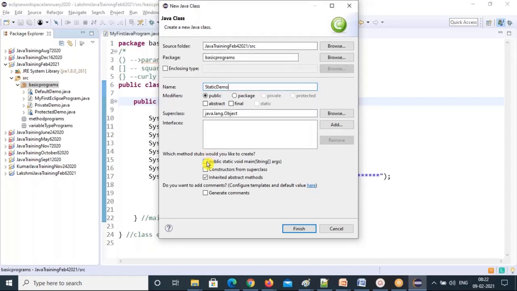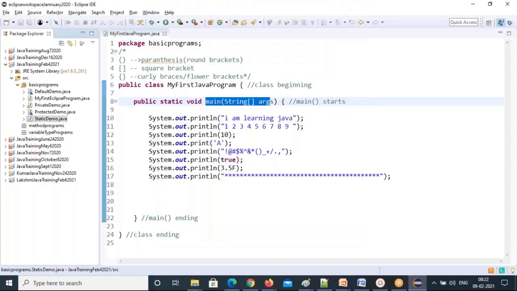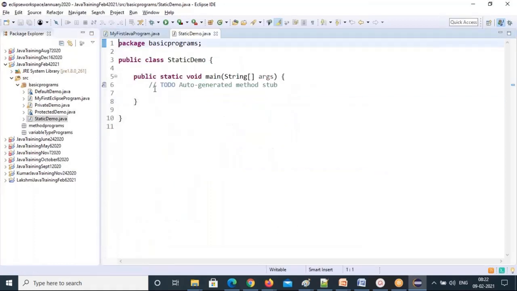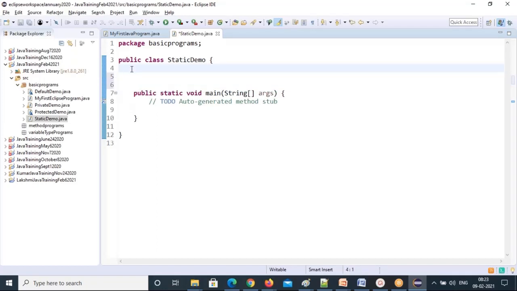And I need a main method, take the main method. Done. All I'm going to show you here is static. So the variables you can declare below. I told you the class syntax. What is the class syntax? Inside the class you have variables, methods, constructors, and blocks, right? So first, I'm declaring a static variable here.